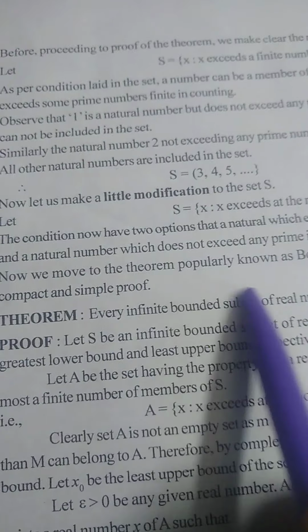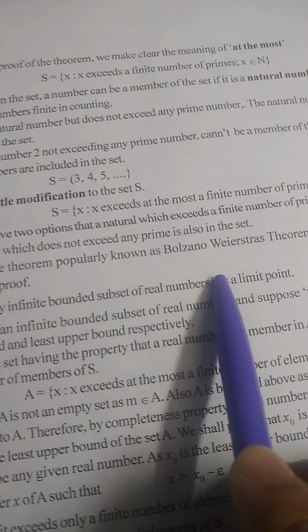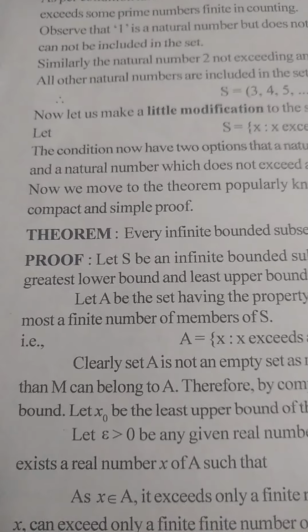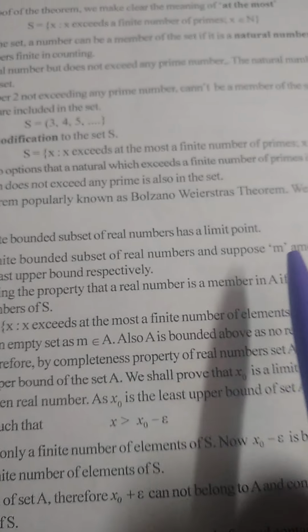We move to the theorem popularly known as the Bolzano Weierstrass theorem. We put a very simple and compact proof of this theorem. The theorem states that every infinite bounded subset of real numbers has a limit point.